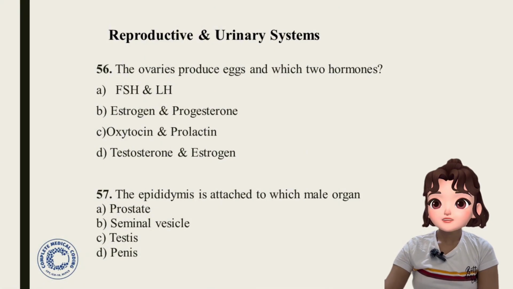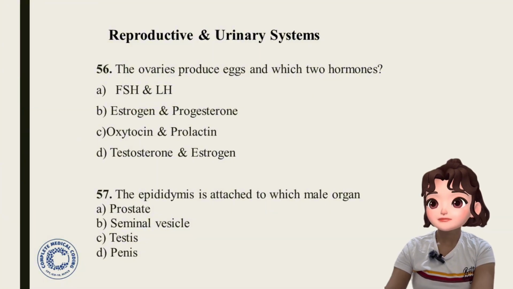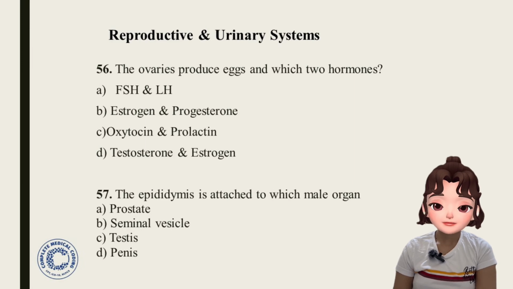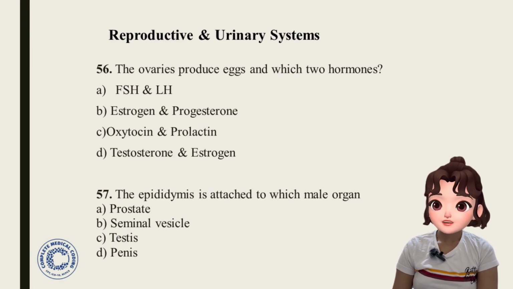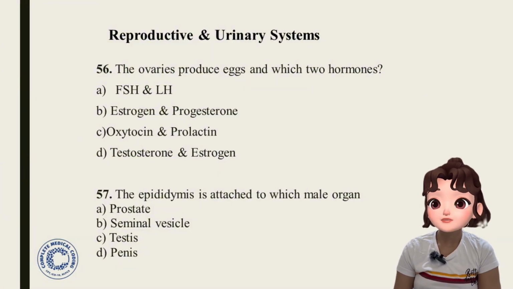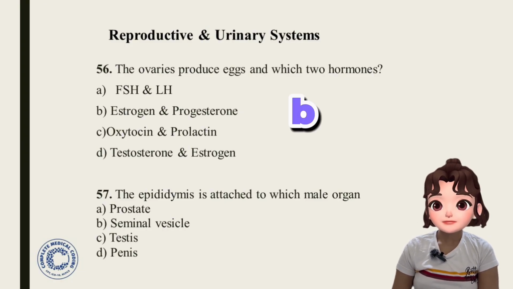Now, at last, a few more questions from reproductive and urinary systems. Question 56. The ovaries produce eggs and which two hormones? FSH and LH, estrogen and progesterone, oxytocin and prolactin, testosterone and estrogen. So which are the two hormones that ovaries are producing? Answer is option B, estrogen and progesterone.